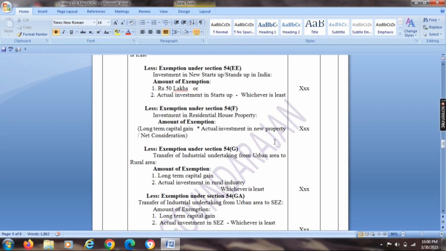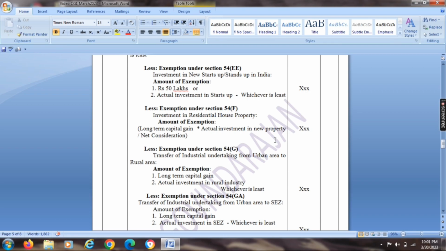Next, exemption under section 54EE. If any investment is made in new start-ups or stand-ups in India, the amount of exemption, up to 50 lakh or actual investment in the startup, whichever is least, is allowed as exemption. Next, exemption under section 54F, for any investment in residential house property. The first is exemption under section 54, which stands for transfer of residential house property. But 54F stands for investment in residential house property.